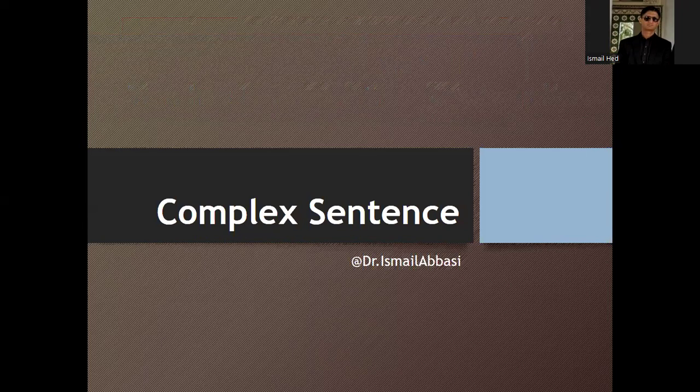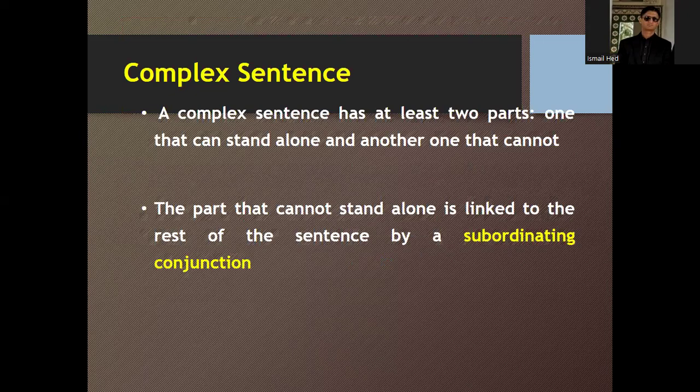Next, the third one is the complex sentence. What is a complex sentence? A complex sentence has at least two parts, one that can stand alone and another one that cannot. The one that can stand alone is linked to the other one that cannot stand alone.